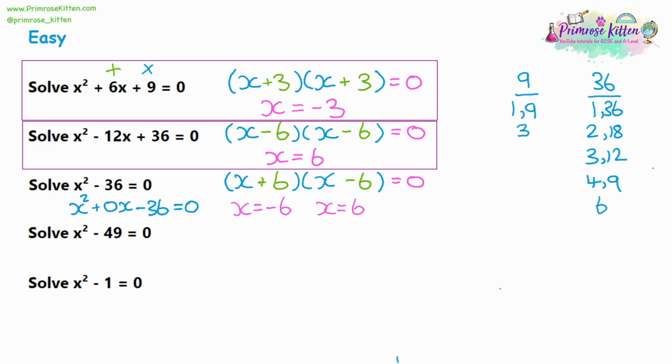Now we'll look through this in a little bit more detail. Let's have a look at what actually happens with this substitution. So I'm going to write this out again, but we're going to follow the first answer. So instead of writing x, I'm going to write negative 6. But I'm also going to substitute that into the second bracket. Instead of x, we've got negative 6. So if we look at this, the first bracket, negative 6 plus 6 is 0. You've got two brackets next to each other being multiplied. And in the second bracket, negative 6 take away another 6 is negative 12. So we're saying that 0 times negative 12 is 0.